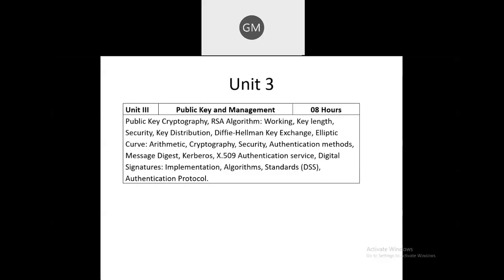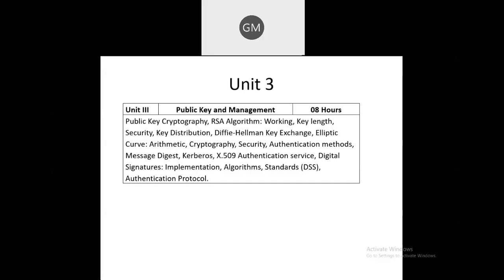Okay. And the next is the concept of digital signature, which is also one of the cyber security techniques. That concept we are having in this unit 3: the implementation of digital signature, how digital signatures are implemented, and which algorithms are present for digital signature.